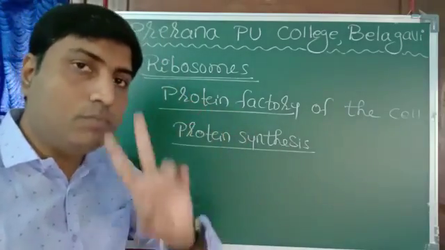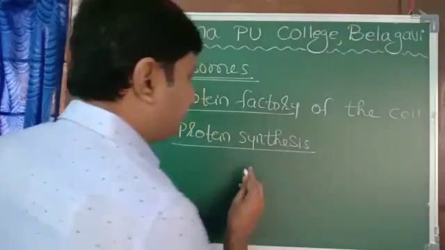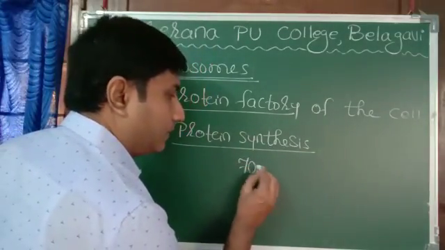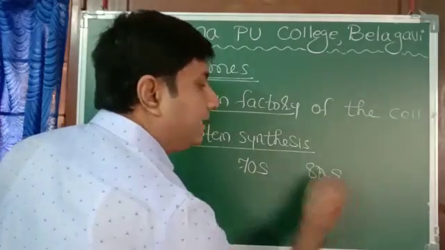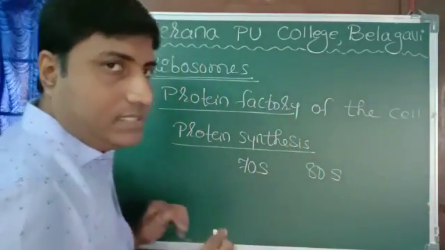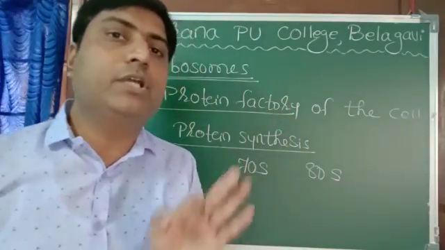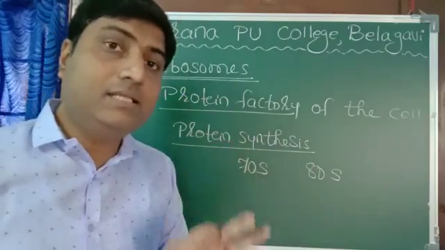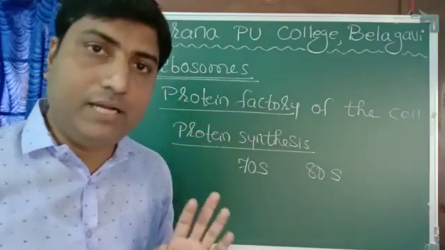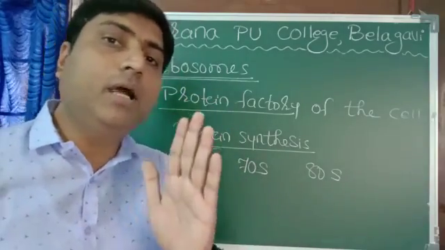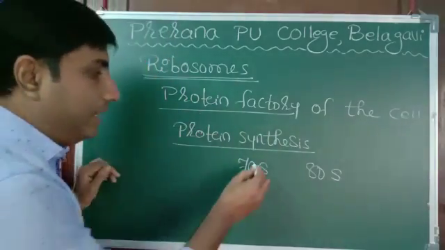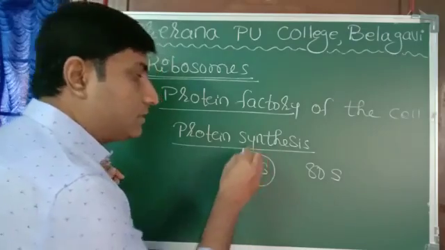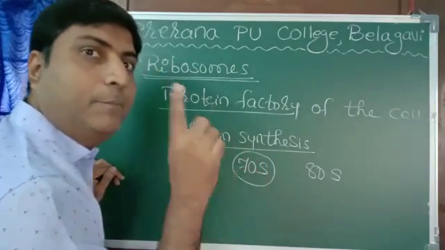These ribosomes are of two types: 70S ribosomes and 80S ribosomes. S means sedimentation coefficient, and it is called the Swedberg unit. Anyhow, 70S and 80S. 70S ribosomes are found in prokaryotes.